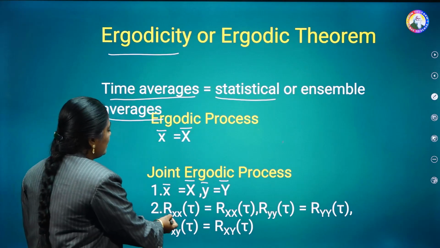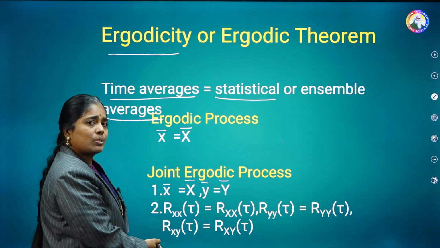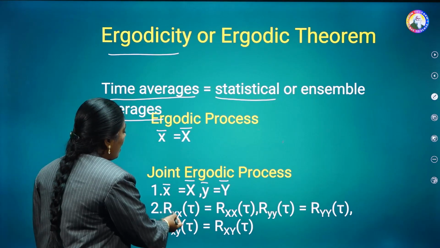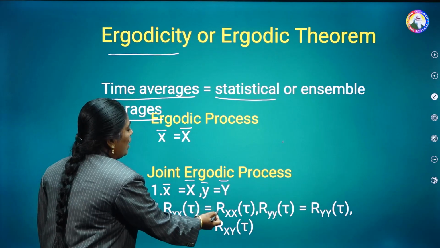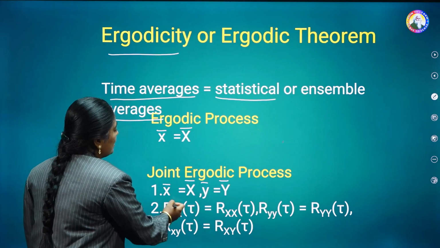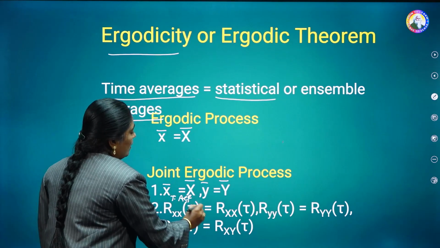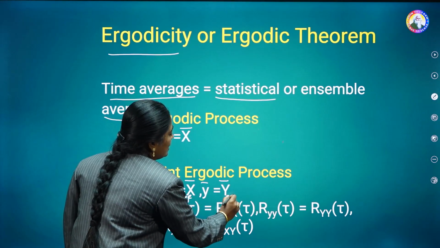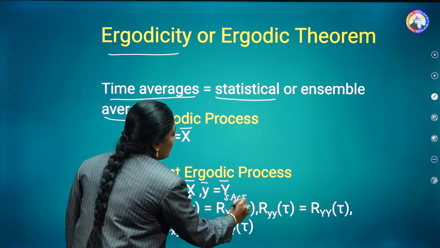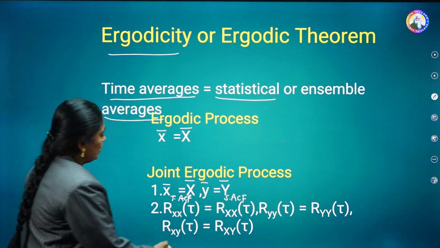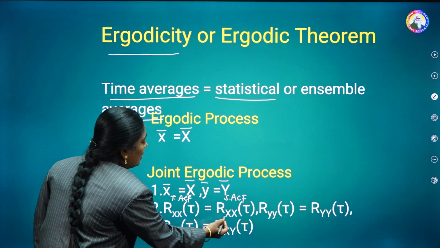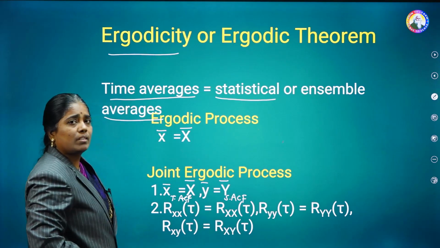Then one more condition is with respect to the correlation functions. This is Rxx of tau is equal to Rxx of tau. So this is the time ACF and this is the statistical ACF. In the notation, these are the lowercase letters and here uppercase letters.